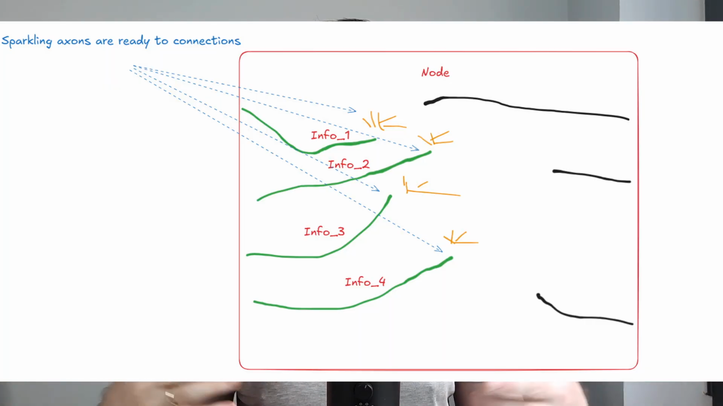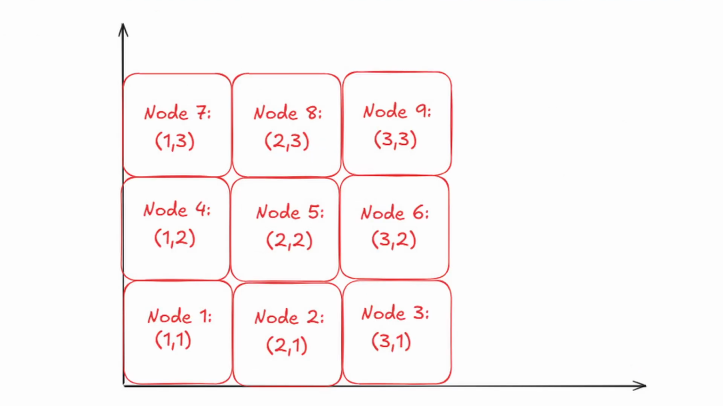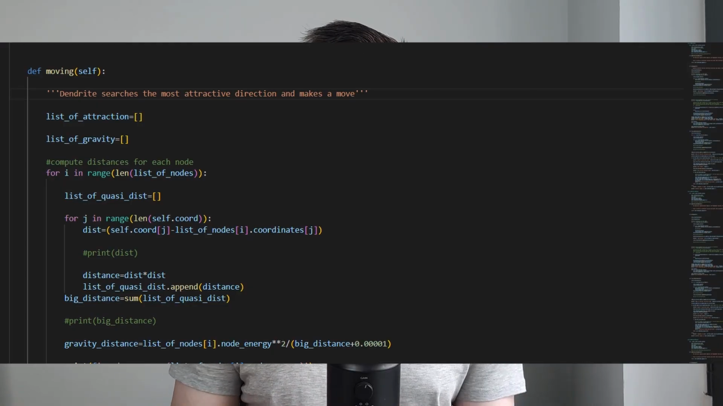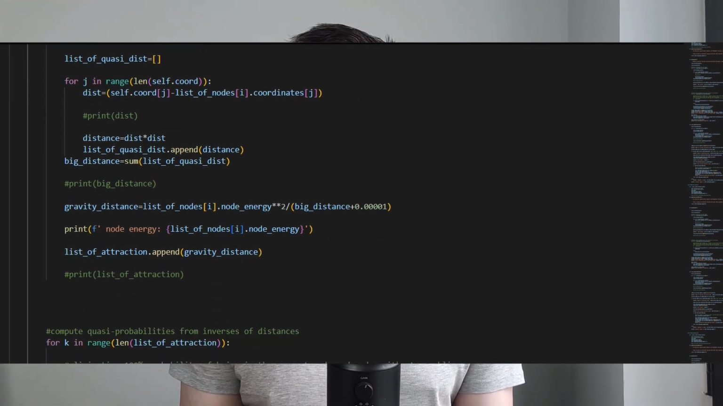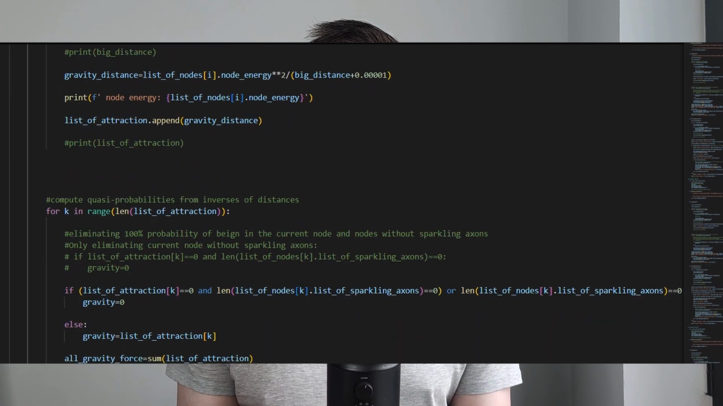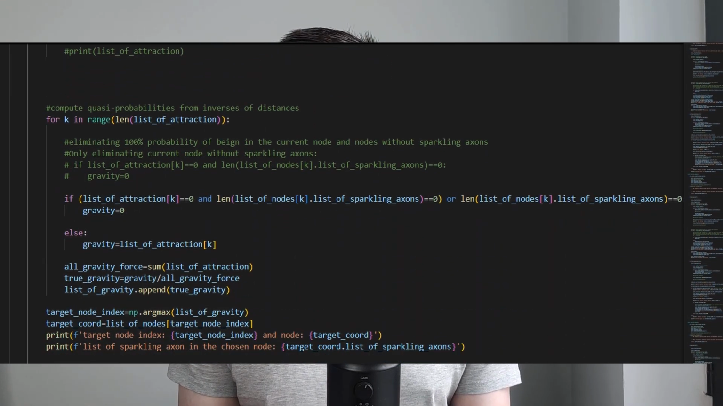Sparkling means having information ready to passing. And yes, I use nodes for aggregation, and it's not necessary but might be useful later. Then we count active dendrites. It means not connected and searching the connection right now. After that, every active dendrite defines the most attractive neuron. Attractiveness negatively depends on the distance and positively on the node energy.